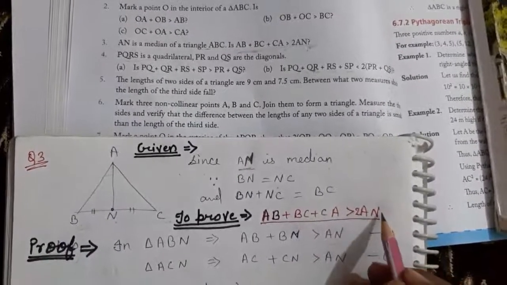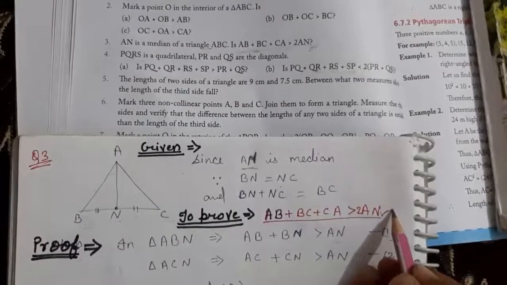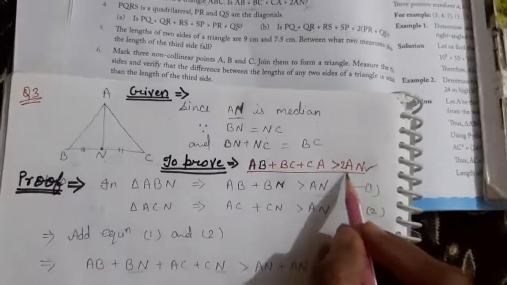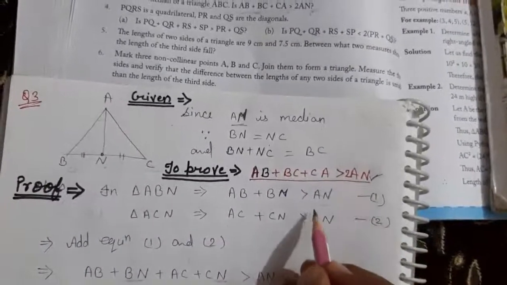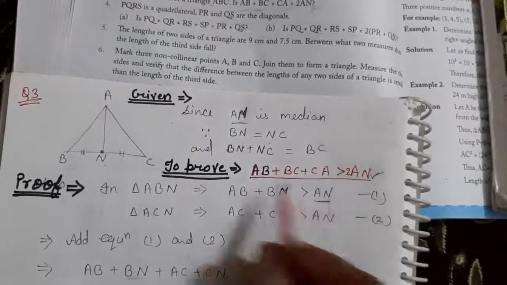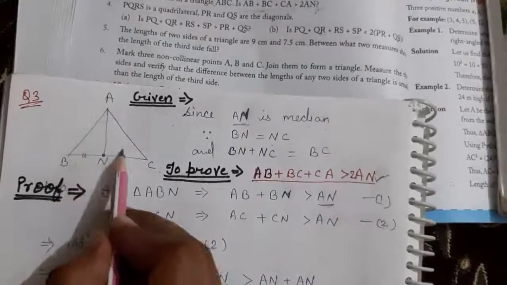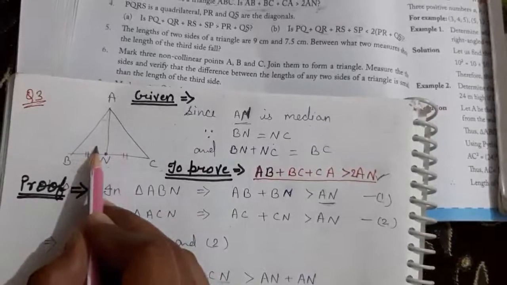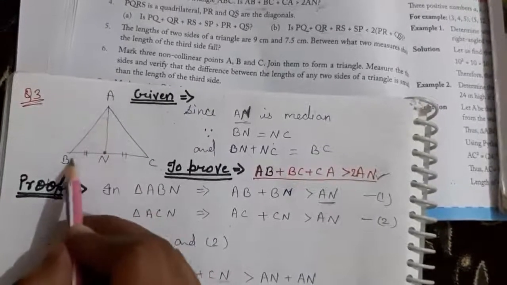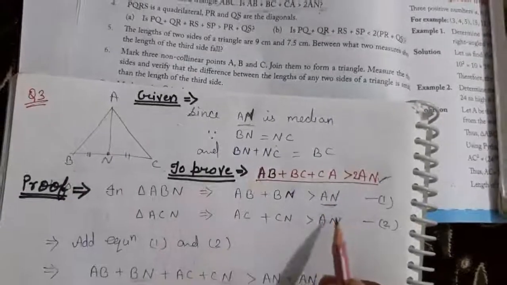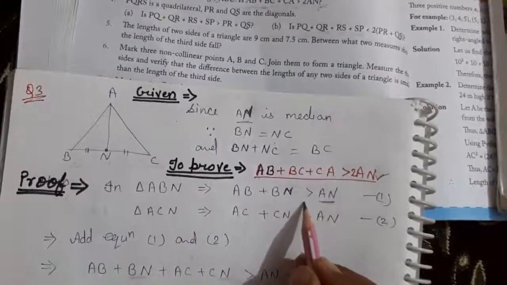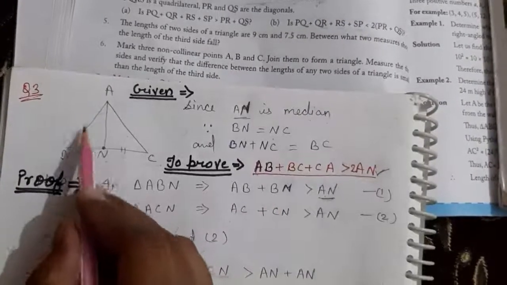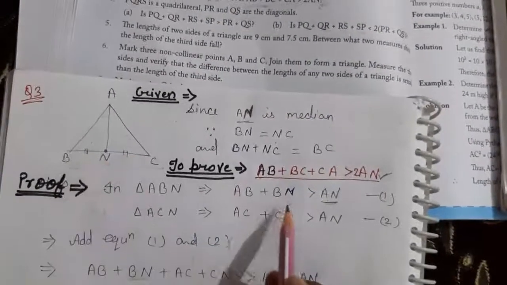Now according to the condition to prove, we have to look for a proof. How? First we have to write the less-than condition for AN. AN appears in which triangles? In two triangles: one is ABN, the second is ANC. So we take one triangle, ABN, and use the inequality property. We write AN less than the other two sides. What are the other two sides in ABN? One is AB and the other is BN. You can write it like that.